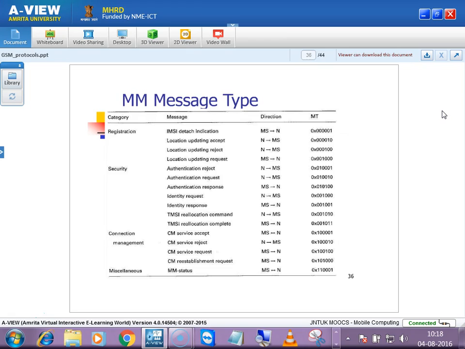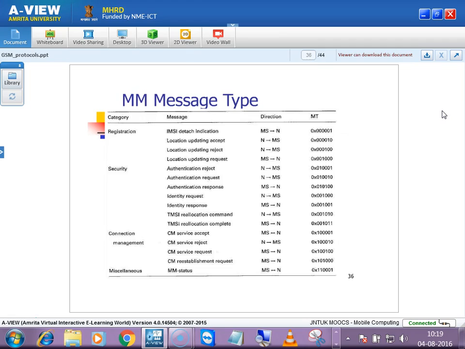And if something goes wrong, you will be re-establishing the entire process. Like you're on a call and some radio link fails, like maybe due to some weather condition, some physical layer fails, or some other layer may be unable to decode that data, or some authentication problem, or there can be many reasons.